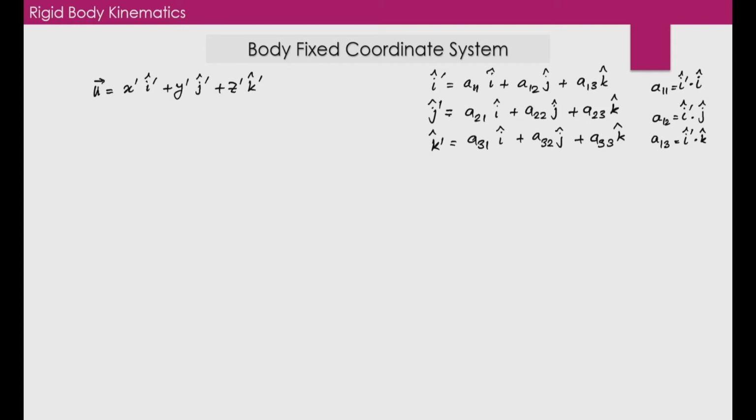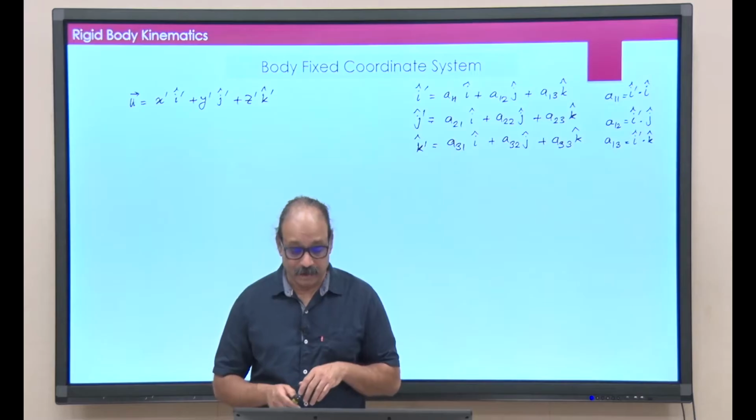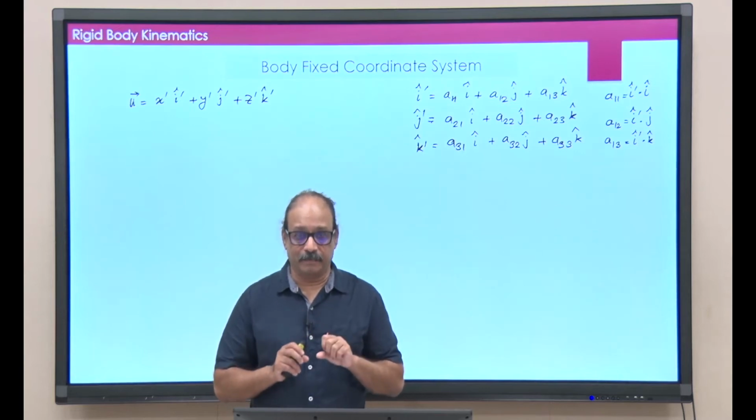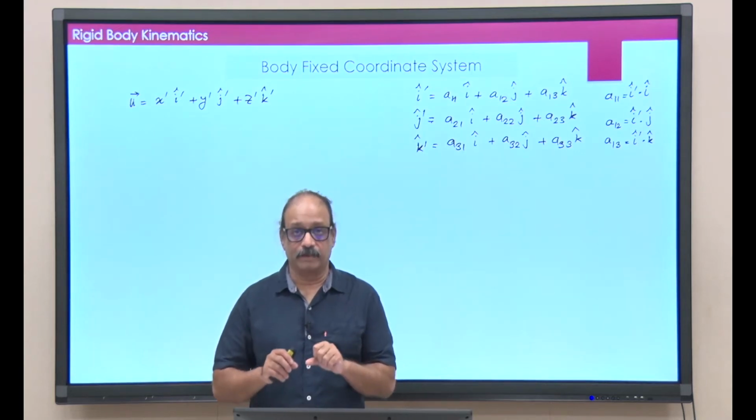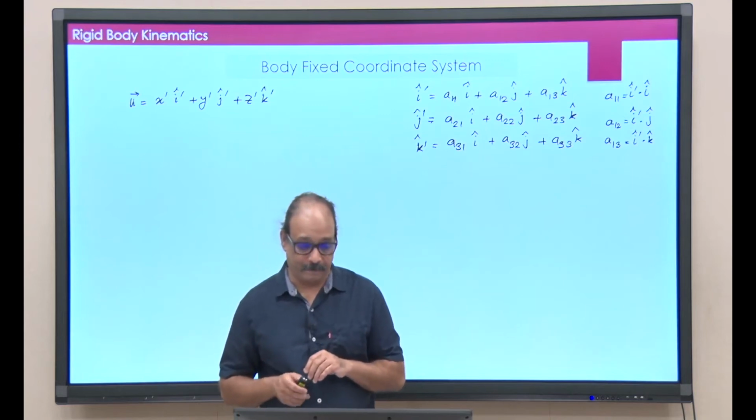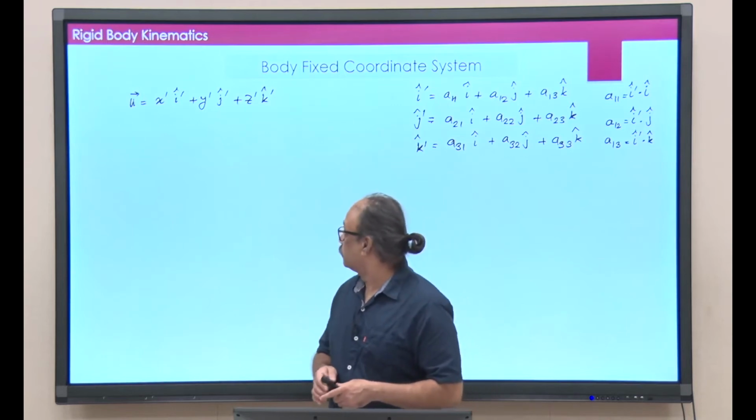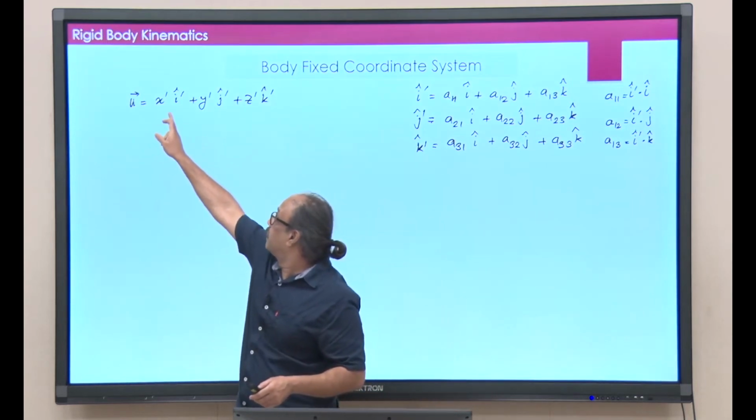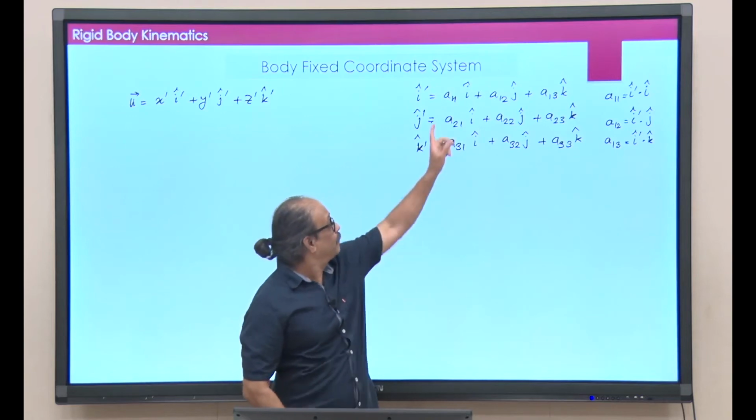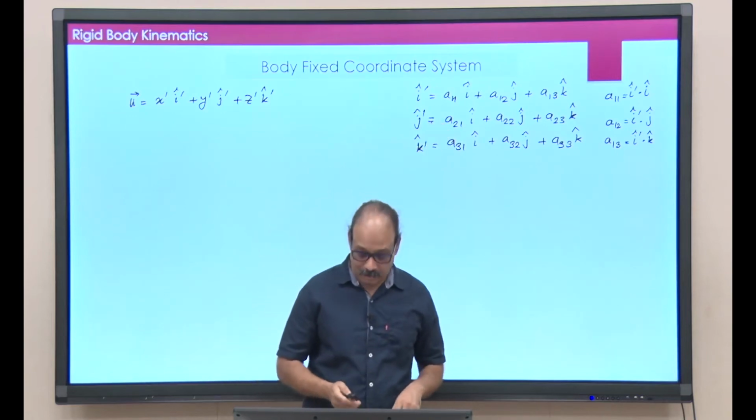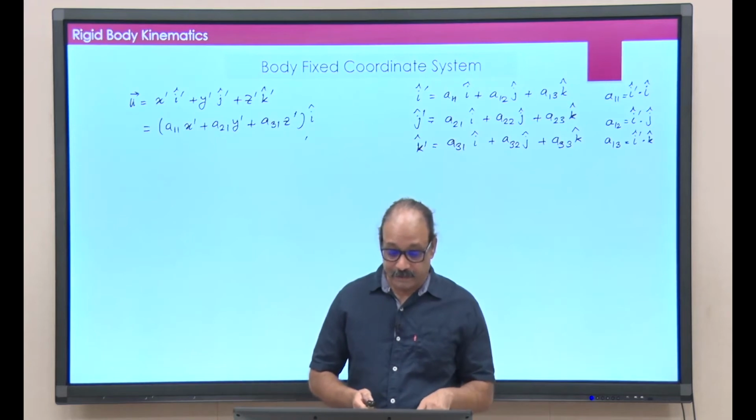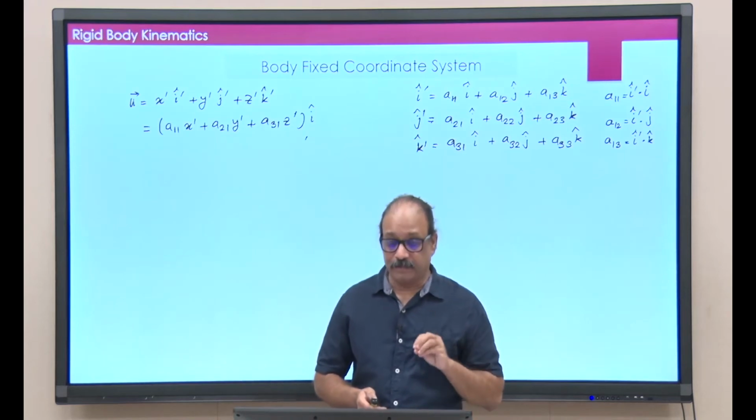Similarly, I can write the same thing for the remaining two cases. j prime cap also can be written in terms of i cap, j cap and k cap. So, basically this gives me 9 numbers, A11, A12 and all the way up to A33. Now, you take this i prime and substitute it back here. Remember there is an x prime i prime. For i prime, I am going to substitute this expression here. So, once I do that, this is what I would get.